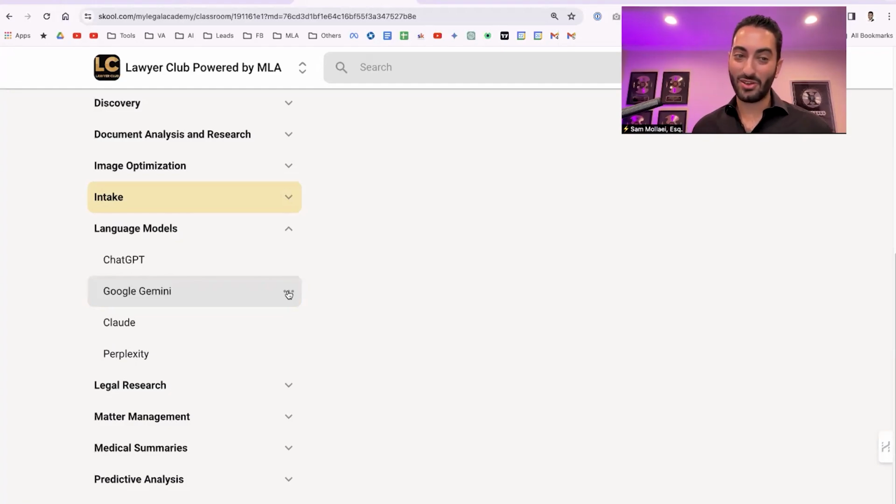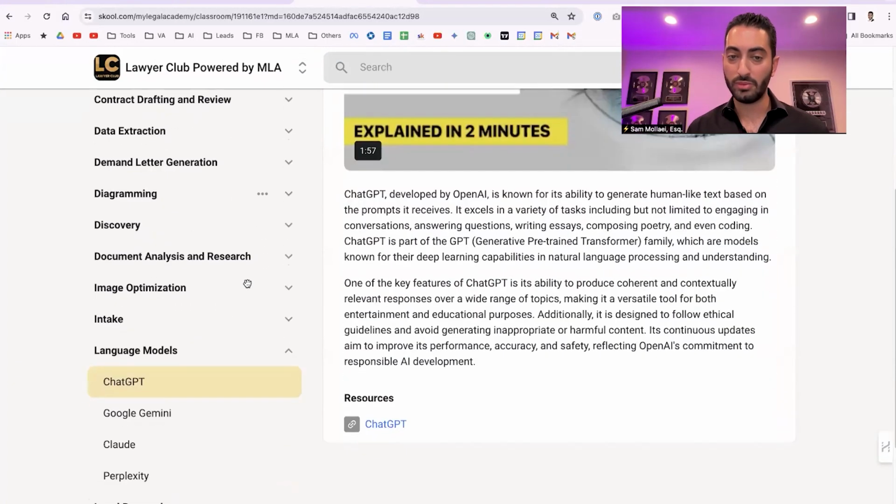Language models. The top two right now are ChatGPT 4 and Google Gemini. Both have their pros and cons. For the most part, 90% of the time I still use ChatGPT 4. However, if I'm looking to do research, I like Google Gemini more. For research-related stuff, especially if it's tied to current events or current data, I use Google Gemini. Those most likely will be the top tools that you probably use.